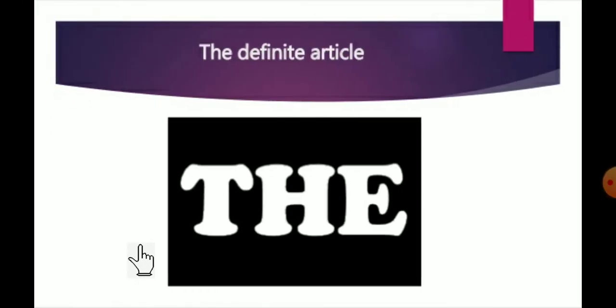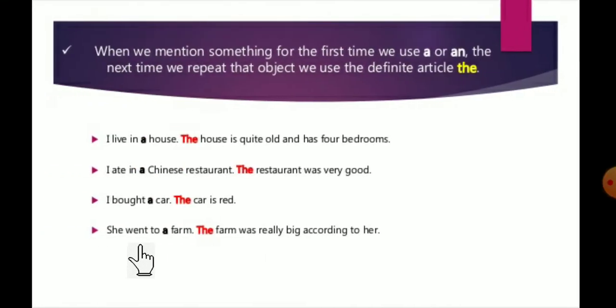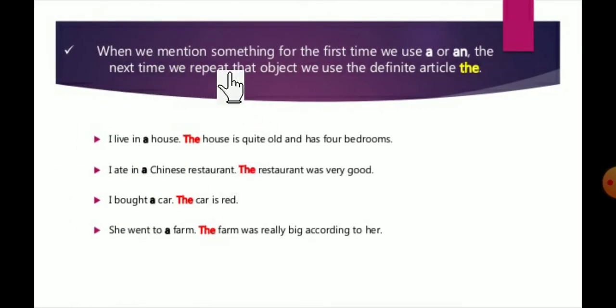Now it's time to use the. Where to use this article? The is a definite article. When we mention something for the first time, we use a or an. And the next time we repeat this object, we use the definite article the. Suppose we already mentioned something before using a or an, and again we want to repeat that object, so we use the.